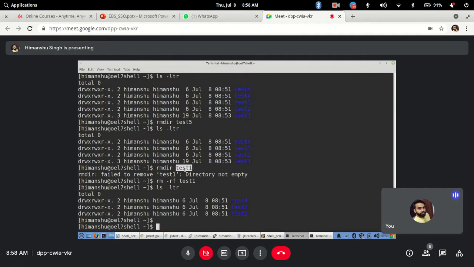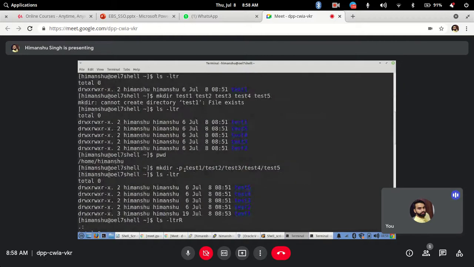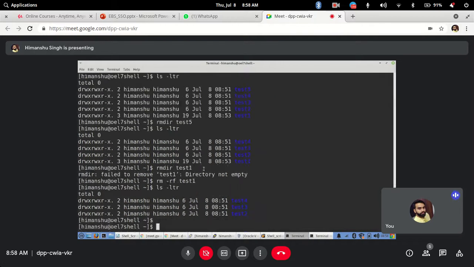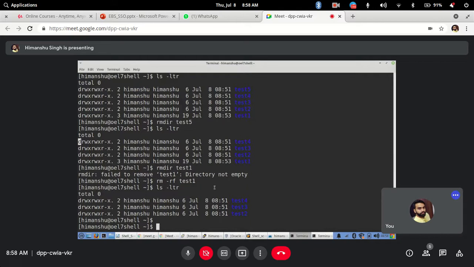No. So they were directories only, because I used mkdir. We have not still learned how to create a file. I have not shown you how to create a file. This directory, if you see the first character, a directory is a folder. Normally on Windows, see, these are my directories, right? But in Linux, directories and files, everything Linux treats as a file only.